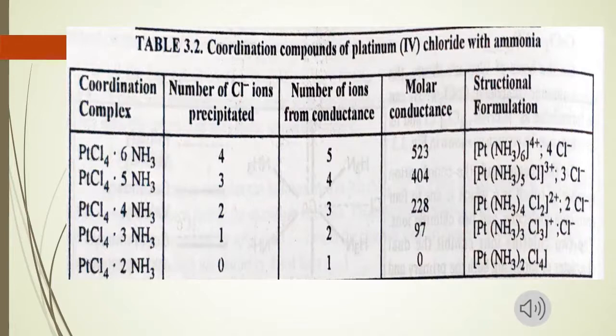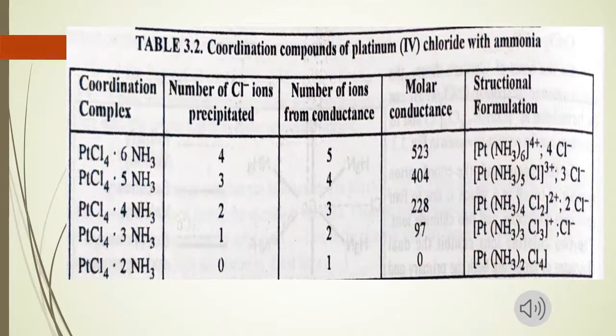Similarly, in the second example, the total number of ions is 4: 1 is complex ion and 3 chloride ions. So the 1 chloride ion which is present inside the coordination sphere will satisfy both primary as well as secondary valencies, as it contains negative charge. So the overall charge of the complex is plus 3, and these 3 chloride ions which are present outside the coordination sphere show their presence with silver nitrate by forming the white precipitate of silver chloride.